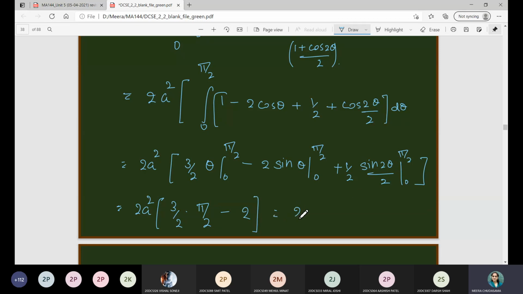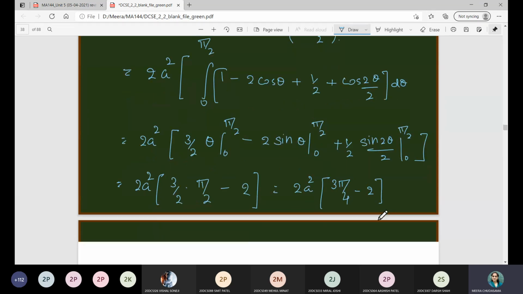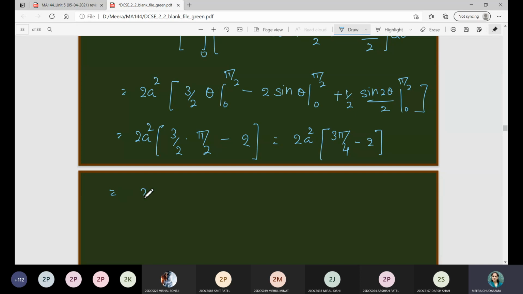So this is 2a square into 3 pi by 4 minus 2, or you can write it as 2a square by 4 if I take common. So this is 3 pi minus 8, that is a square by 2 into (3 pi minus 8). So that is the final answer.